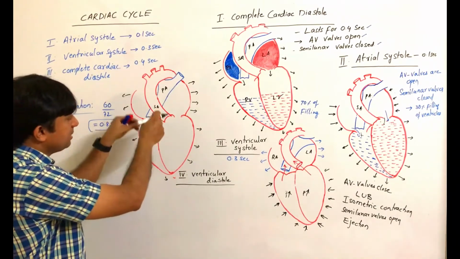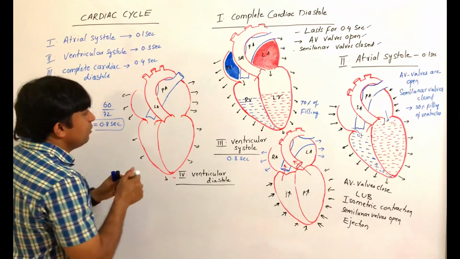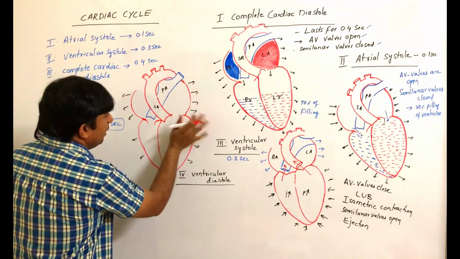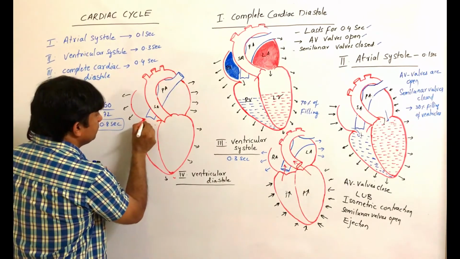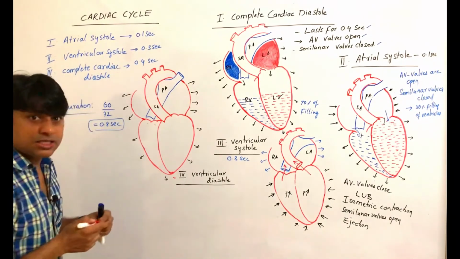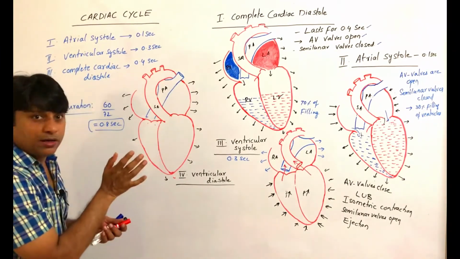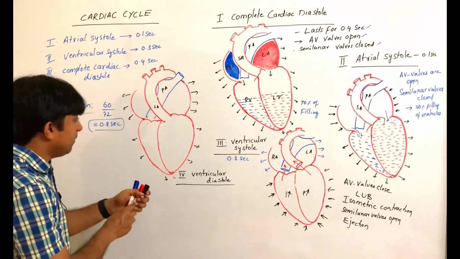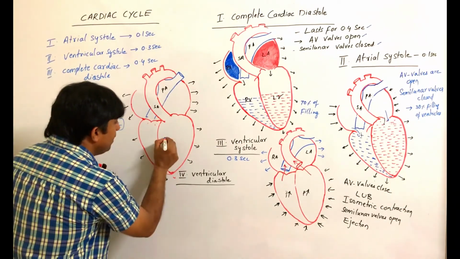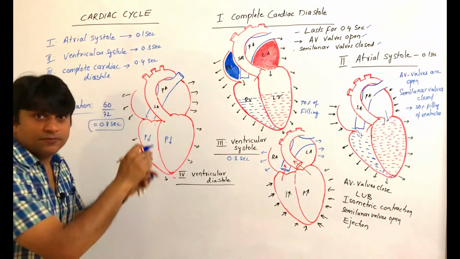When ventricular relaxation starts, initially the AV valves are still closed, and the semilunar valves are open. But when relaxation starts, slowly the pressure inside the ventricles falls.